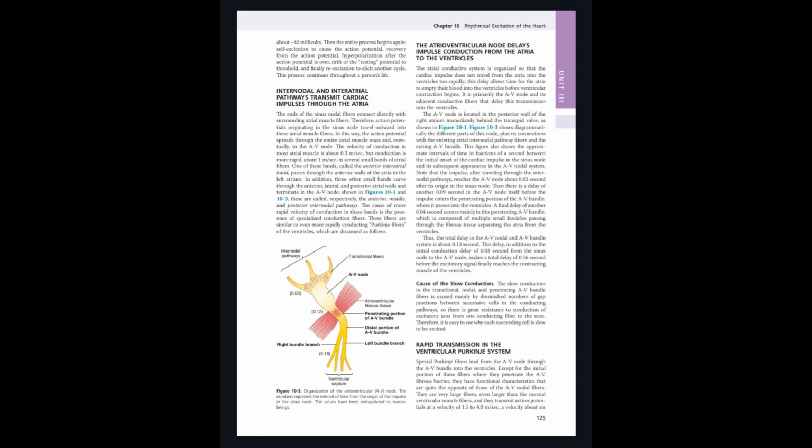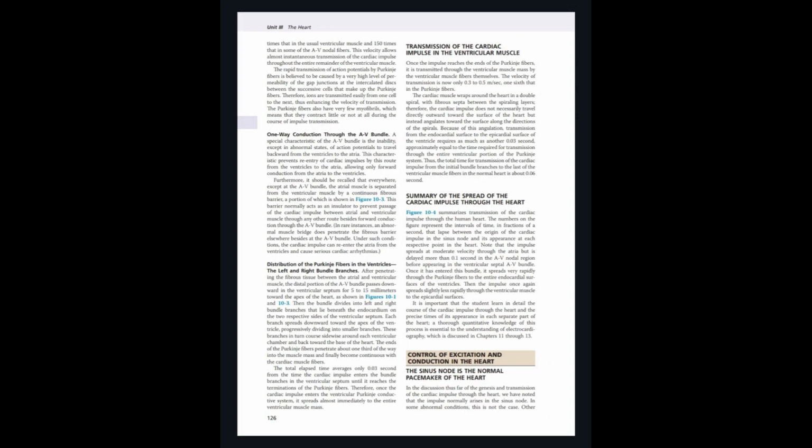Rapid transmission in the ventricular Purkinje system. One-way conduction through the AV bundle. We have also talked about this as well. Summary of the spread of the cardiac impulse through the heart. The numbers on the figure represent the interval of time, in the lapse between the origin of the cardiac impulse in the sinus node and its appearance at its respective point. Note that the impulse spreads at moderate velocity through the atria but is delayed more than 0.1 second in the AV nodal region before entering the ventricular septal AV bundle.